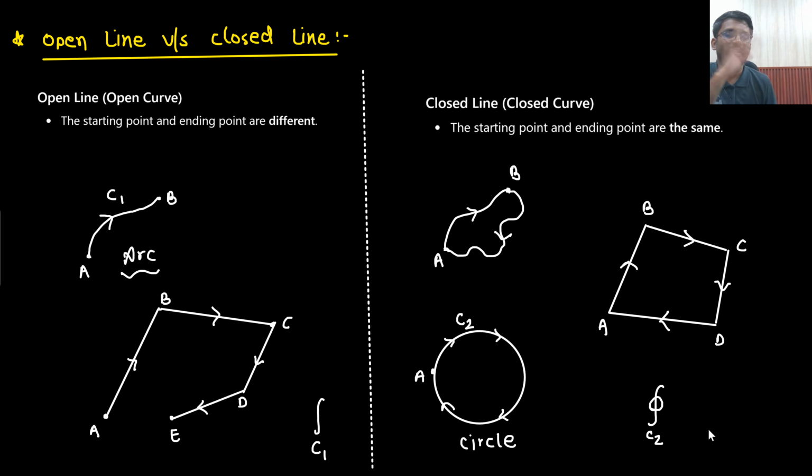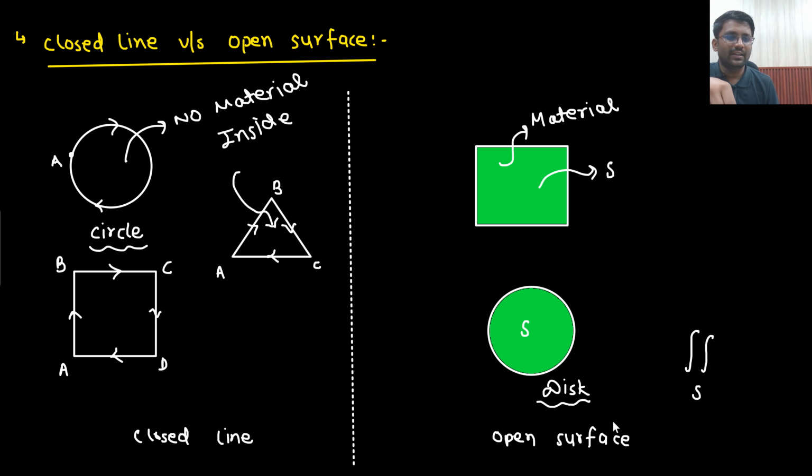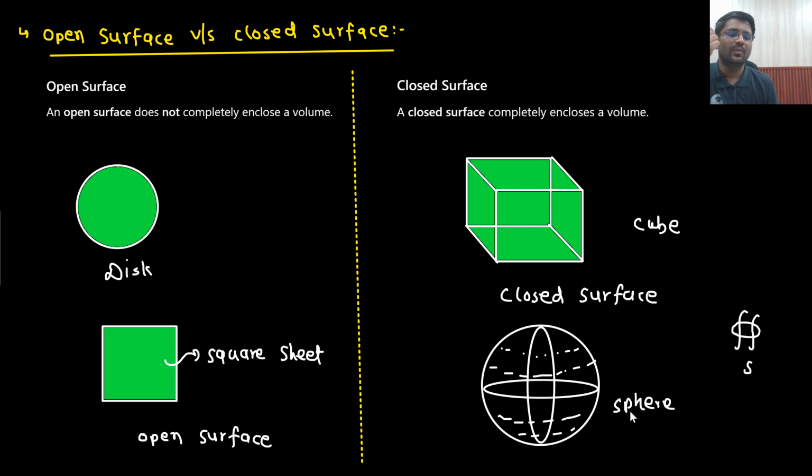Closed line integral, open line integral. Open line integral is simply A to B. Closed line integral is A again back to A. Open surface integral means it is not enclosing any volume. Closed surface integral is enclosing some volume. That's it.